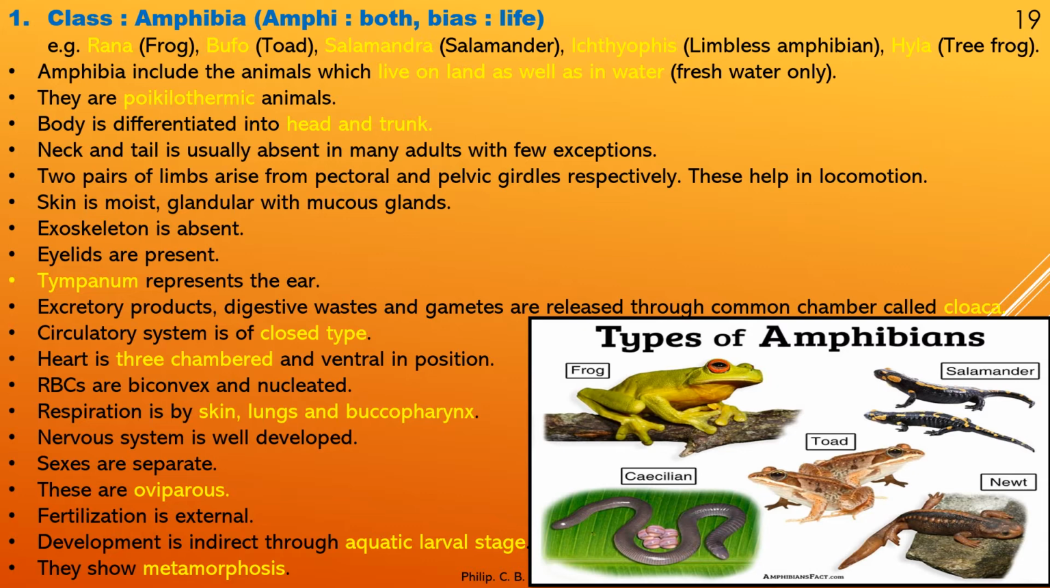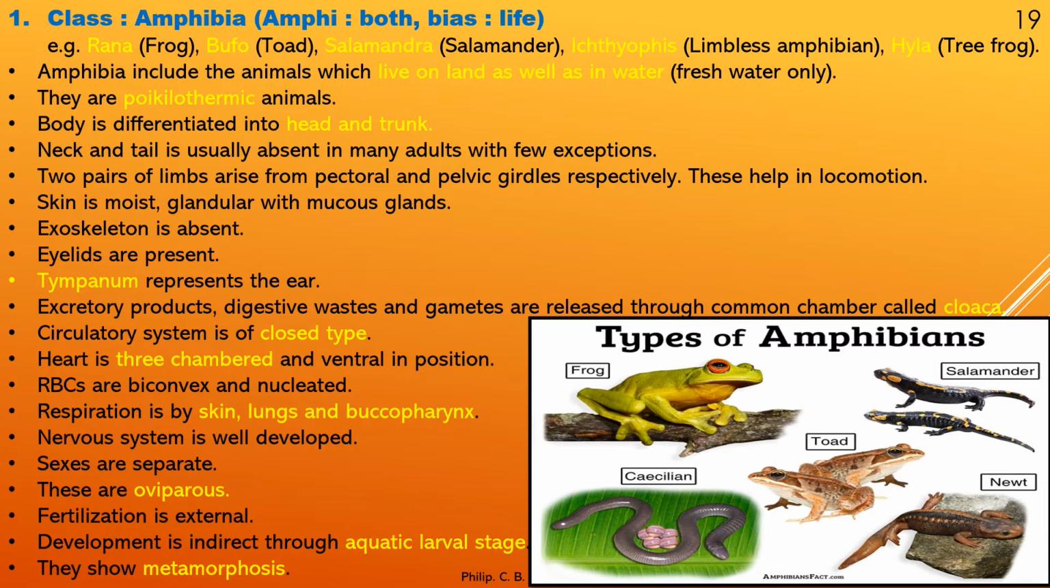Body differentiated into head and trunk. Neck and tail are usually absent in many adults with few exceptions, like you can see a tail in the case of salamander or newt, that is axolotl larvae you can say, and there's a very good image in the later part of the video. Then two pairs of limbs arise from pectoral and pelvic girdle respectively. They help in locomotion, that is movement.